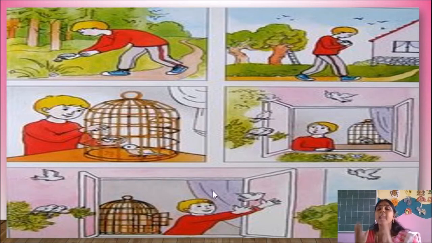This is the way how you have to frame a story. Picture comprehension means we will give a picture to you. You should first look at the picture carefully and name the picture.